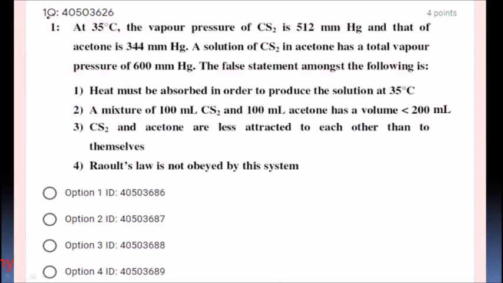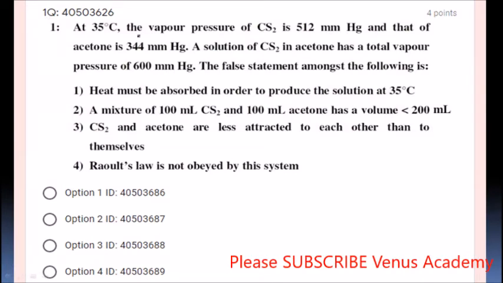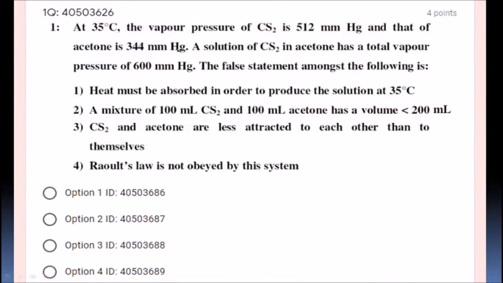Question number 1. At 35 degrees centigrade, the vapor pressure of carbon disulfide, CS2, is 512 mmHg and that of acetone is 344 mmHg. A solution of CS2 in acetone has a total vapor pressure of 600 mmHg.